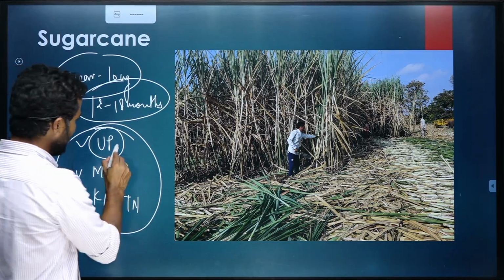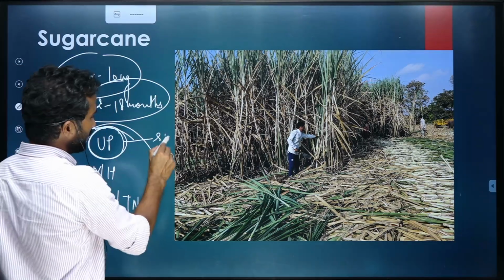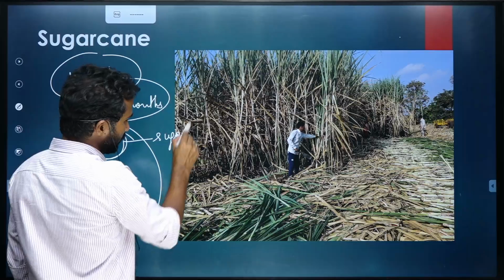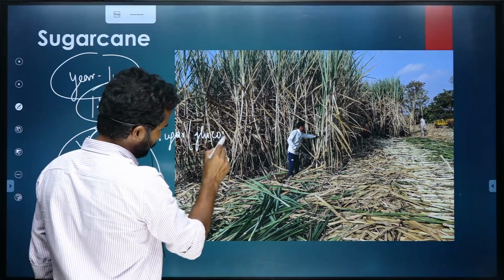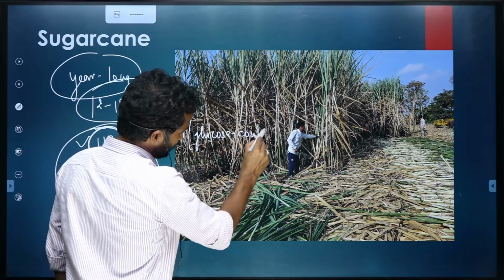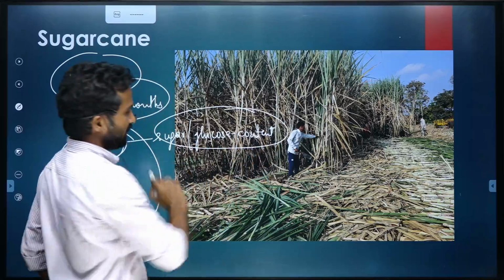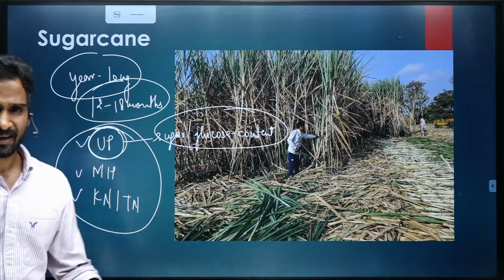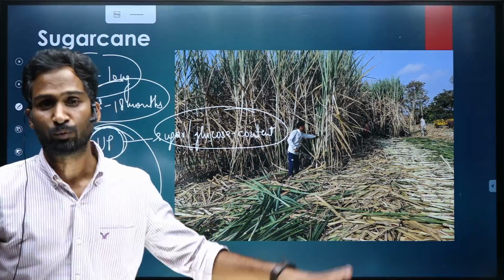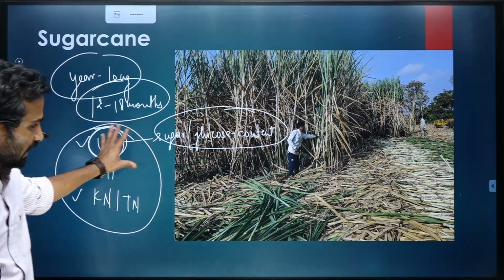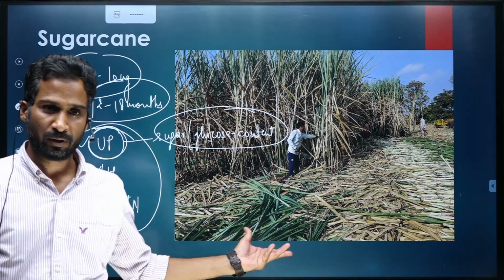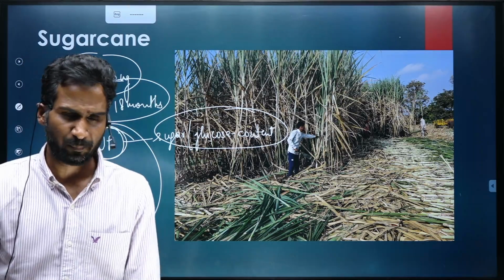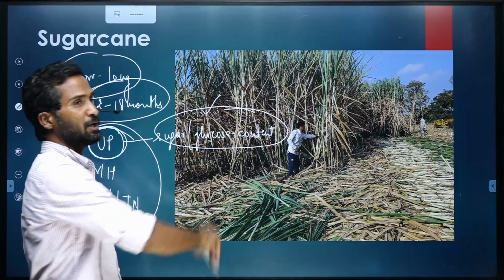You should know that the quality, the sugar content, or call it glucose content, in the sugarcane of North India is relatively poor compared to South India. And that is the reason that sugarcane is grown primarily in southern India because of better quality of the sugarcane.